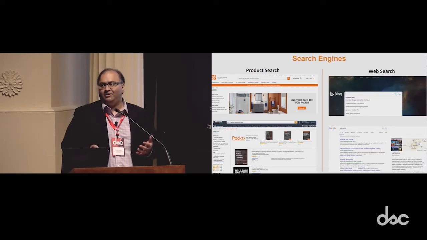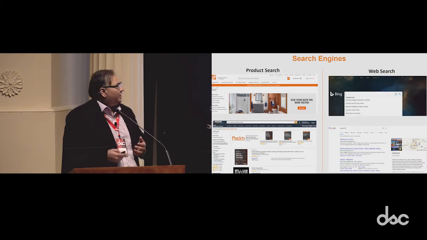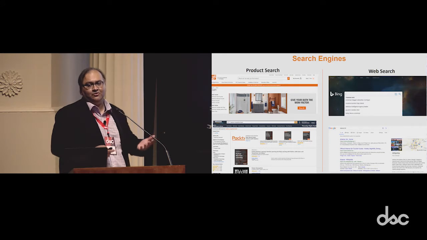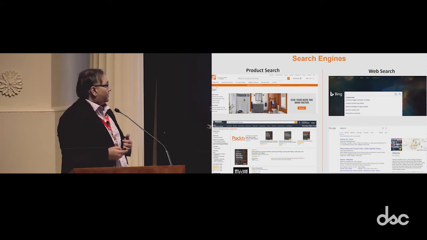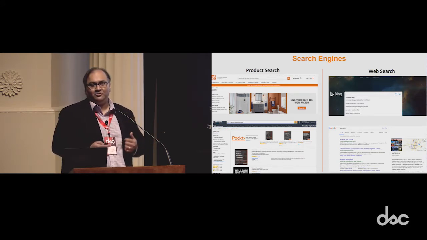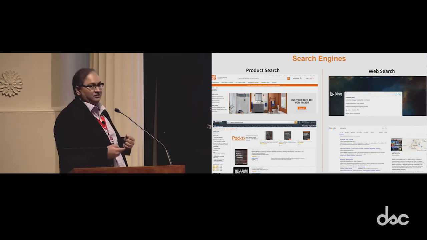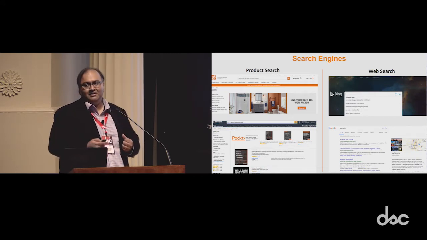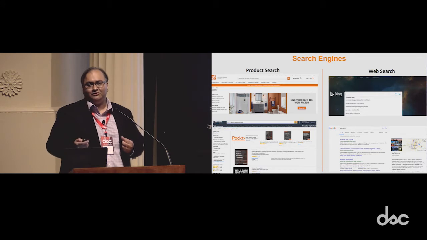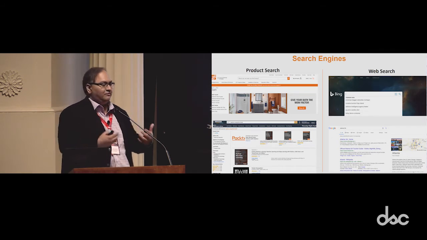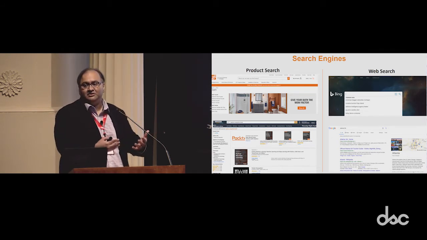All right, so moving on from this to search engines. We all have interactions with search engines. We search for information using any of the common web search engines like Google or Bing. And I think for a vast majority of us, we also search using Amazon, Home Depot, and other places. Those are what we call e-commerce search engines. So for a vast majority of the population, that's the way we interact with search.